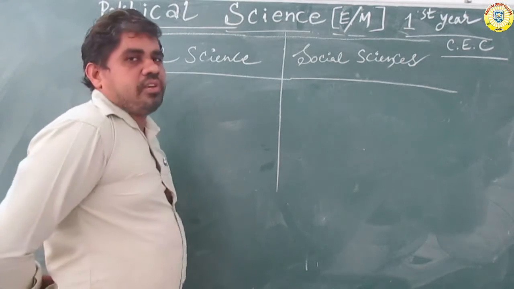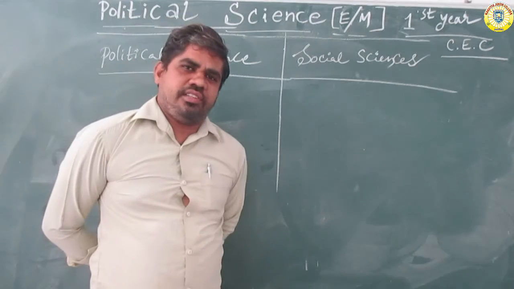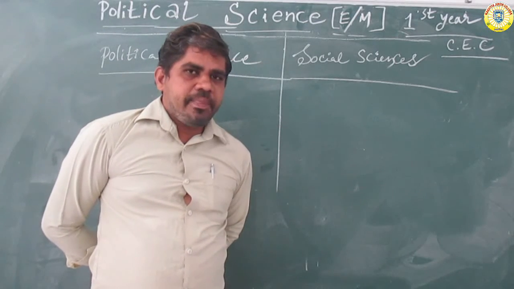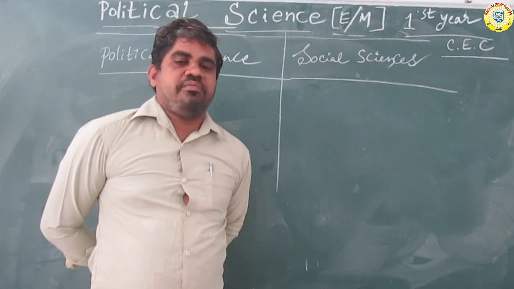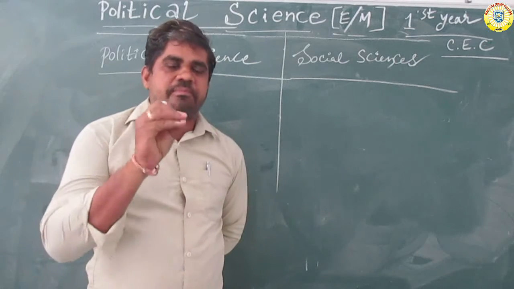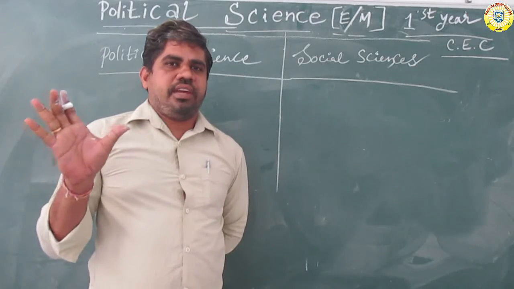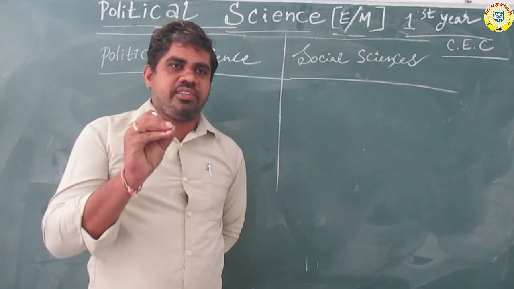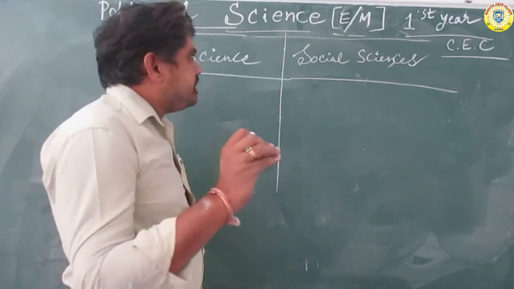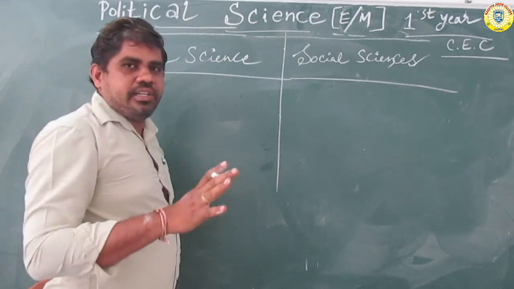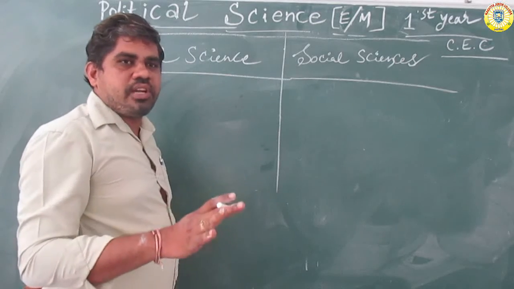Civics is the old name. Now the new name is political science. Civics mainly means citizenship, and many people have to participate in our society. Okay, it is clear. It is called civics or political science. Political science is not only about people, it is also about government and how it works.